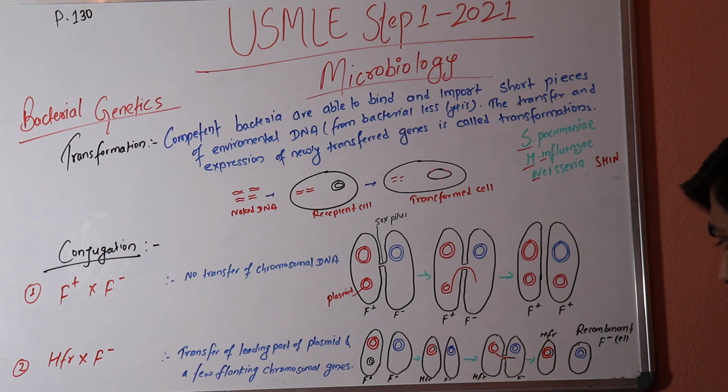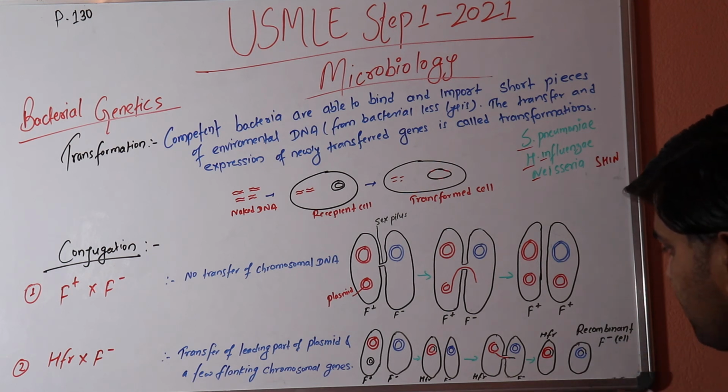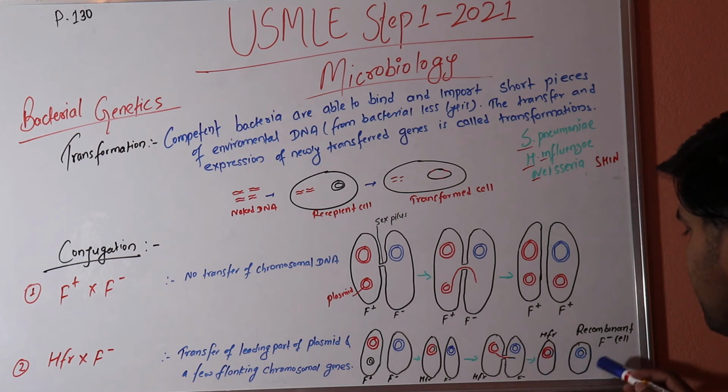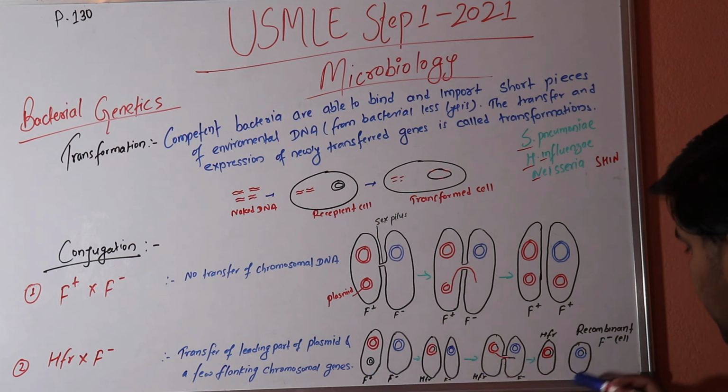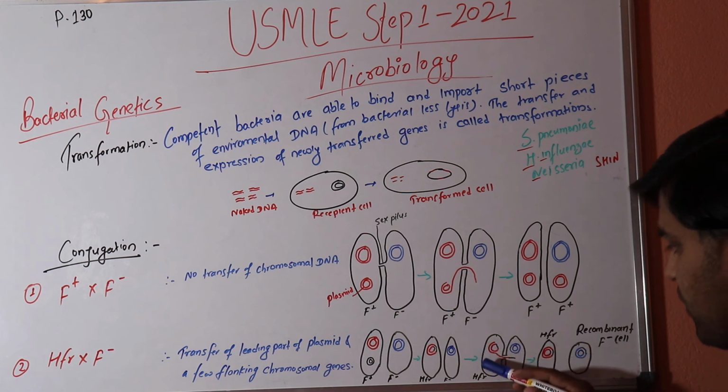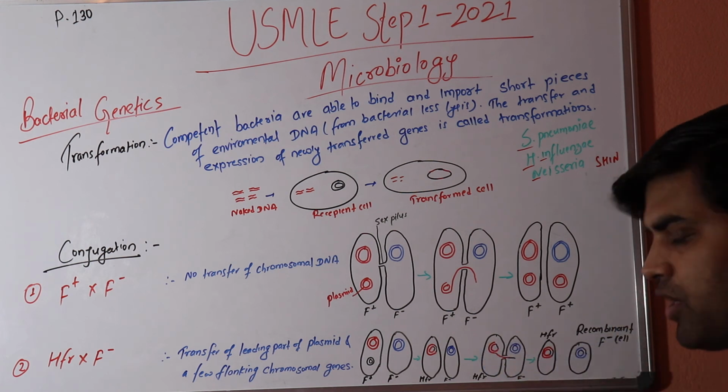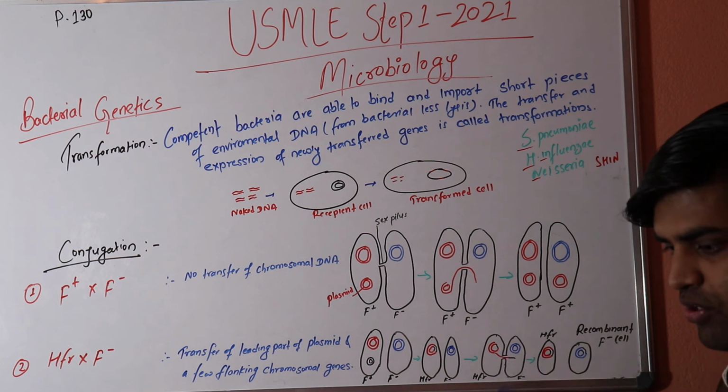That is important. Not only the plasmid DNA, but also the chromosomal DNA gets transferred. It is still F- because it doesn't contain the plasmid, but it contains genes from the plasmid as well as from the chromosome of the other bacteria. This is the recombinant F- cell that you have to understand.